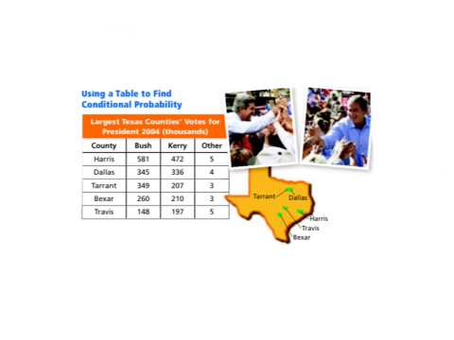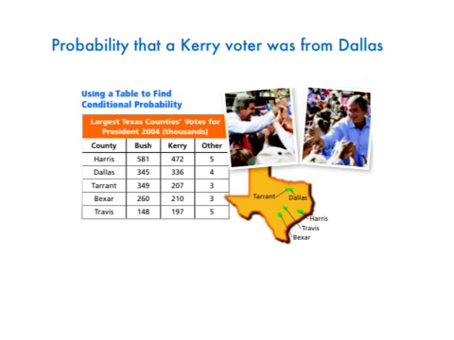Alright, the very last thing is using a table to find a conditional probability. The way that the book describes this is a lot more complicated than it needs to be, so I'm going to kind of simplify it. So let's say they said, what's the probability that a Kerry voter, I'm going to type this out. So this first question is, find the probability that a Kerry voter was from Dallas. Well, you've got to know how many Kerry voters there were from Dallas.